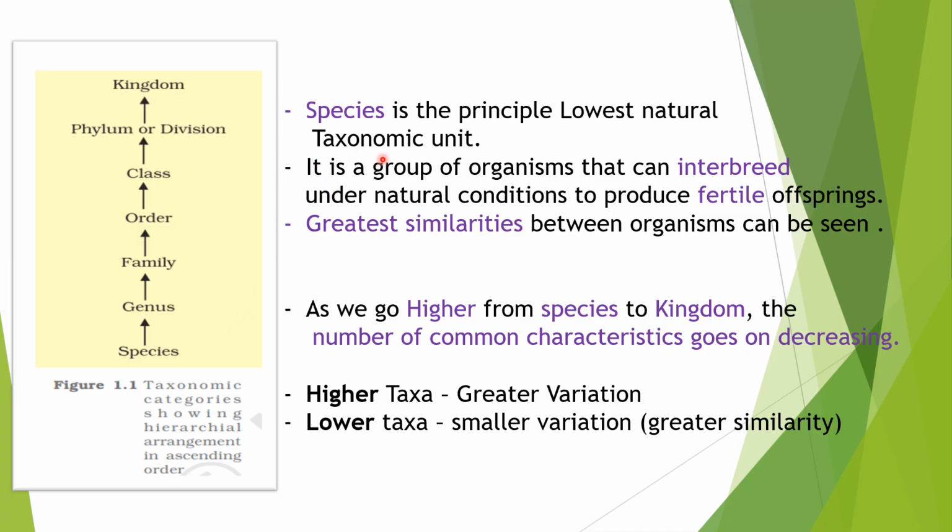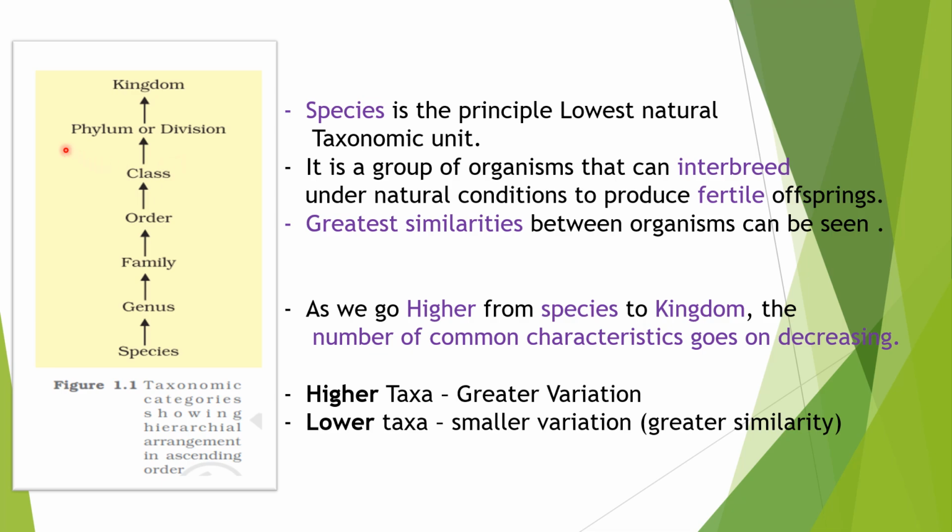We can define species as the group of organisms that can interbreed under natural conditions to produce fertile offspring. So the greatest similarities are present between the individuals of the same species. For example, all humans belong to Homo sapiens. That means humans belong to the sapiens species, and all the individuals of the sapiens species resemble closely. As we go higher from species to kingdom level, the number of common characteristics goes on decreasing.